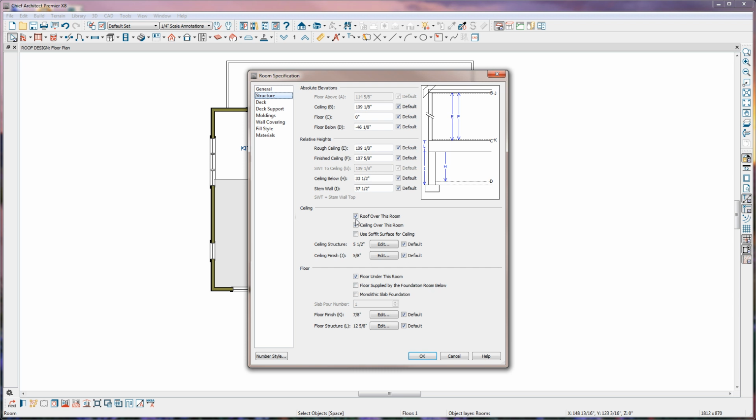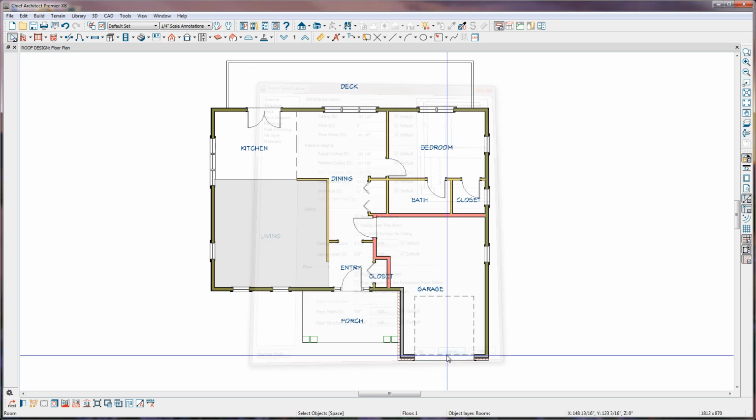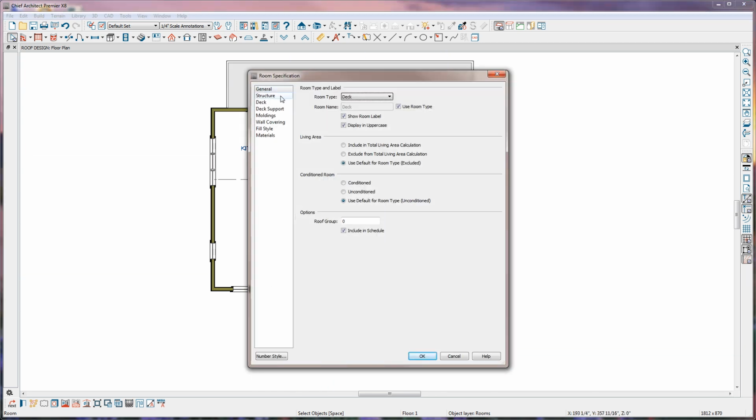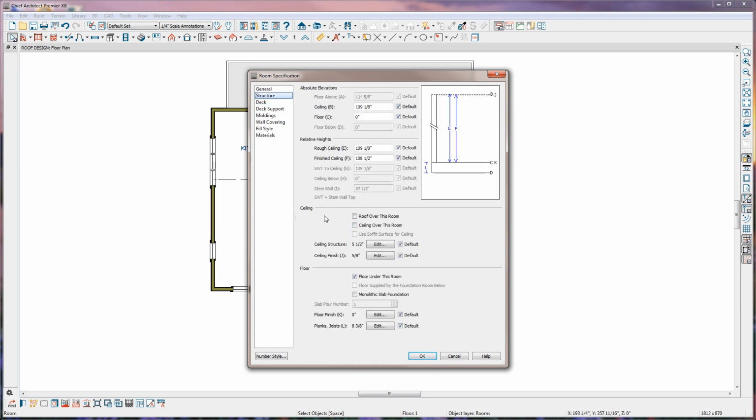In this dialog, you also determine whether or not you'll build the roof plane over this individual room. For instance, I'll cancel out of here, and we'll open up the deck room type, and go to the Structure panel. Here, the roof over this room is unchecked. When I automatically build the roof, the tool will ignore this room and not build the roof over it.